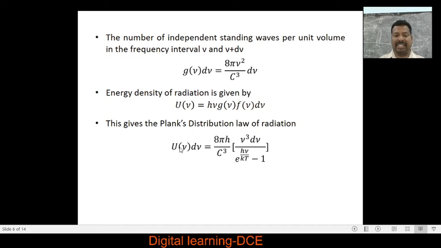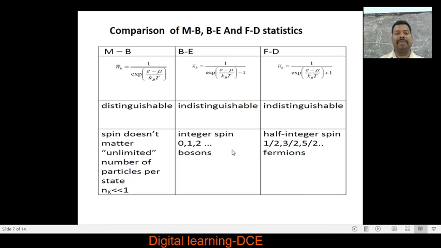We can also express this energy density in terms of wavelength just by replacing nu is equal to c by lambda and d nu is equal to minus c by lambda squared into d lambda. In this expression, we get the energy density according to Planck's law of radiation as u of lambda d lambda is equal to 8 pi h c divided by lambda to the power of 5 d lambda divided by e to the power of hc by lambda kT minus 1. So we can express this in terms of wavelength also.